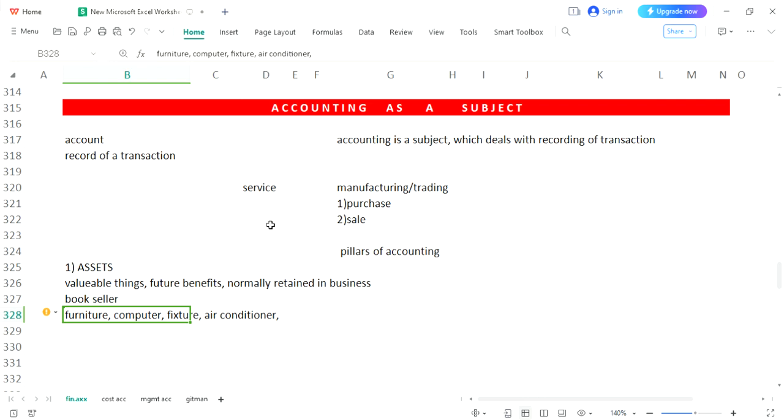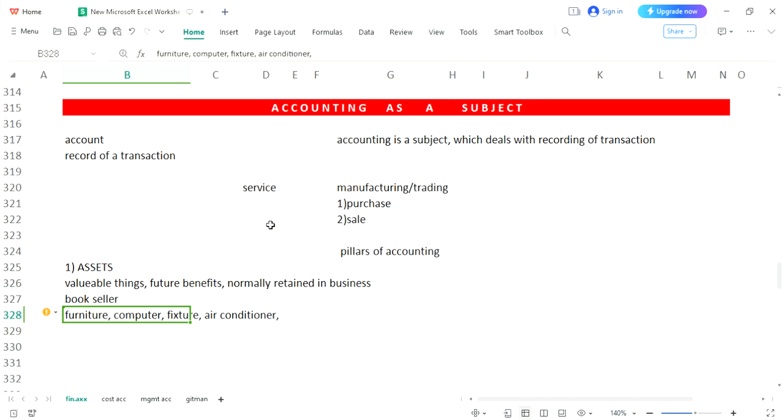So all three elements of the definition can be applied upon furniture, computer, fixture, air conditioner. So for a bookseller, all of these items are assets. Assets are valuable things which have some future benefit. For a bookseller, furniture is a valuable thing and it has some future benefit, because if a bookseller does not have tables, or any chair, or any rack where he can place books, it would be impossible for him to attract customers.